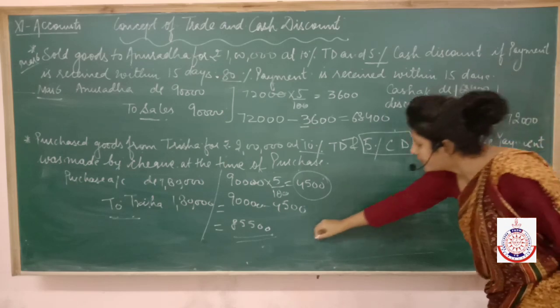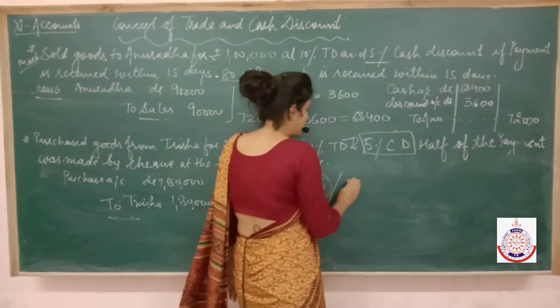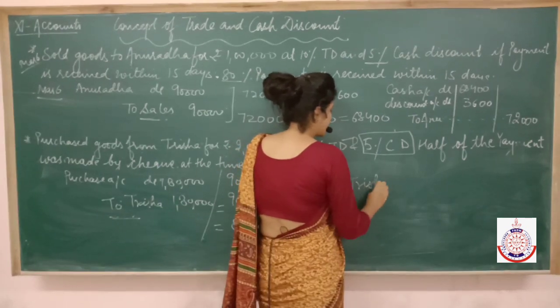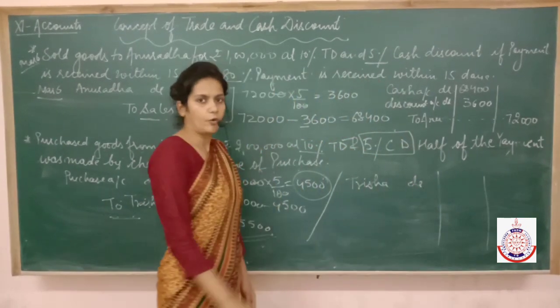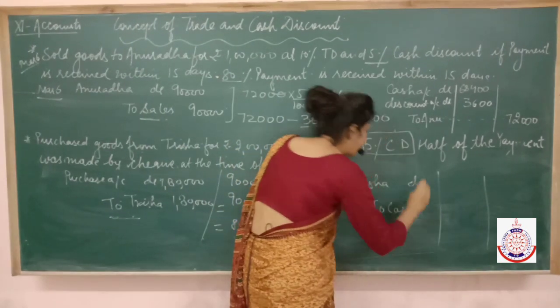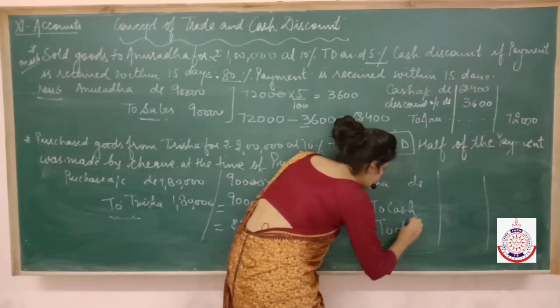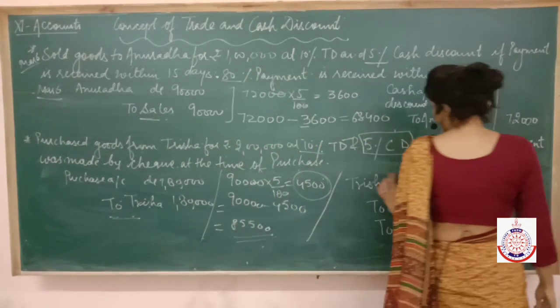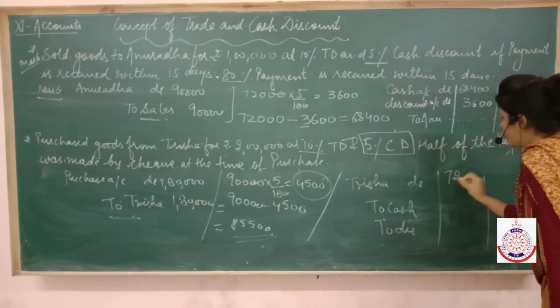So now what journal entry are we going to pass for it? As we are making payment to Trisha, Trisha's account will be debited. Got it? Actual cash goes out of the firm and some discount. Trisha becomes the receiver, debit the receiver with 90,000.